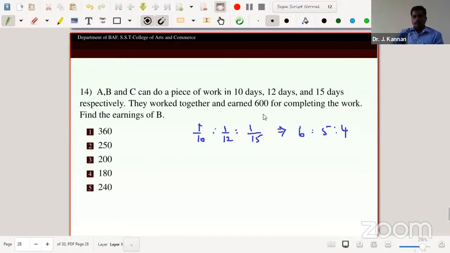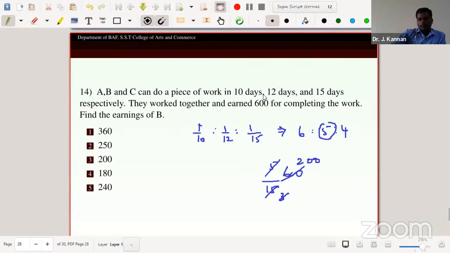So now the total is 600. Yesterday I told that 600 is the total. Therefore, adding all the terms gives 15. But we need only the earning of B. So B is 5, so 5 by 15, which is 1 by 3. The answer is 200.